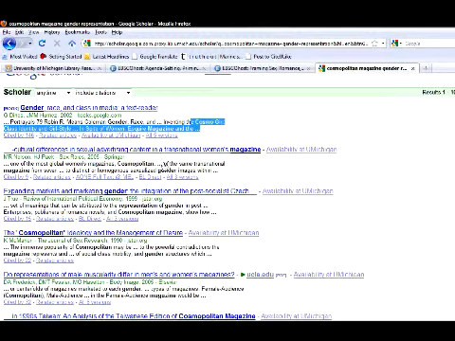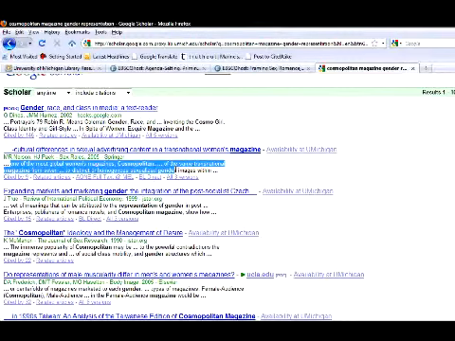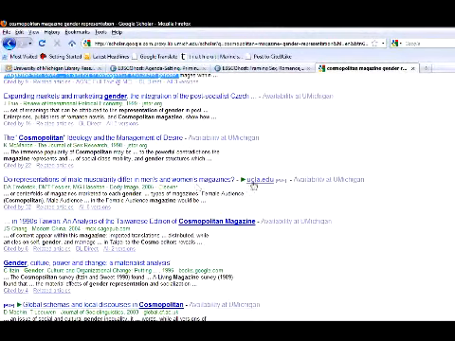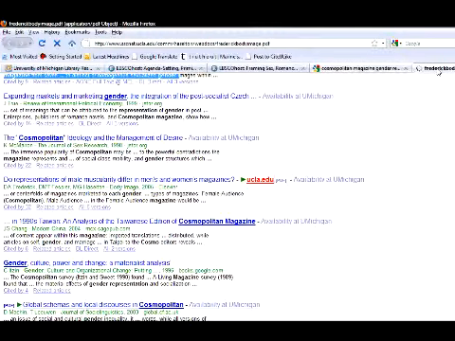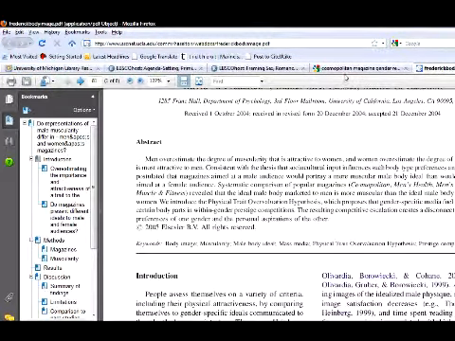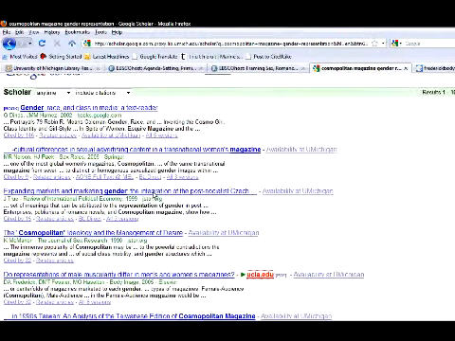Okay. Oh, here's a book. You can see kind of how it's mentioned here. One of the most global women's magazines, Cosmopolitan. And since we've gone through the UMich system, you can actually check these through availability at UMichigan. Now, what's nice is sometimes you get an article like this. It has the PDF directly linked. This will take you straight to the article.